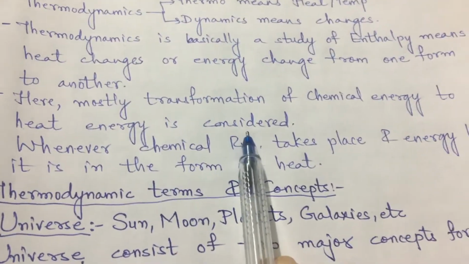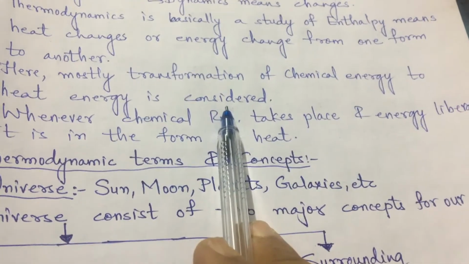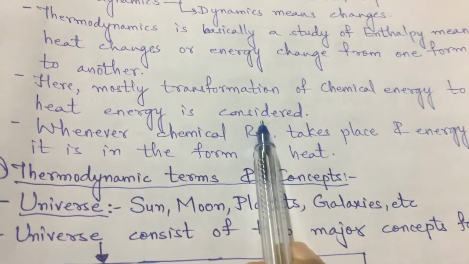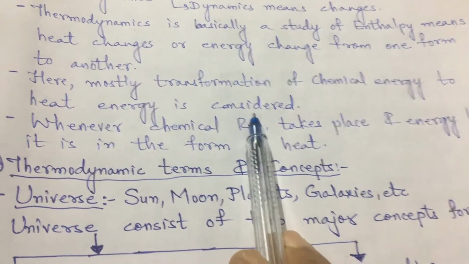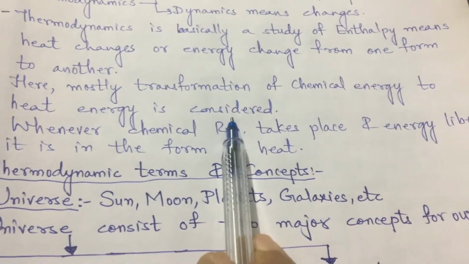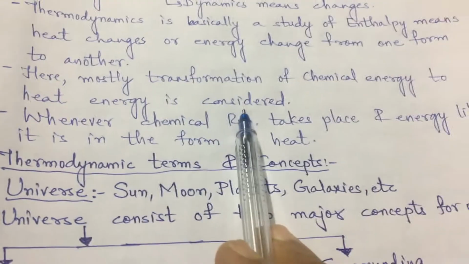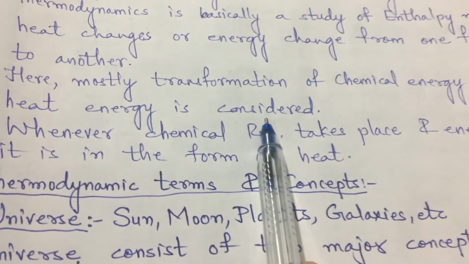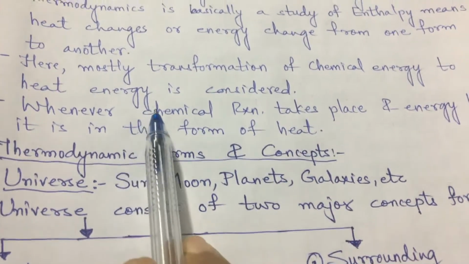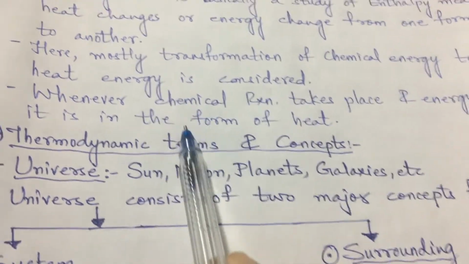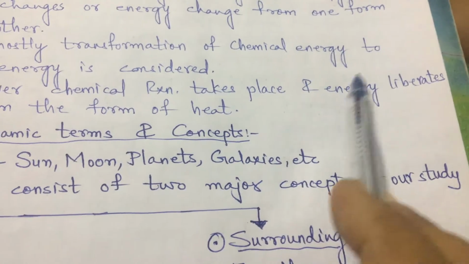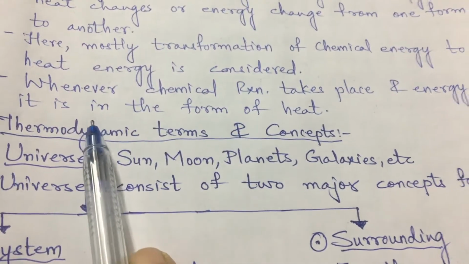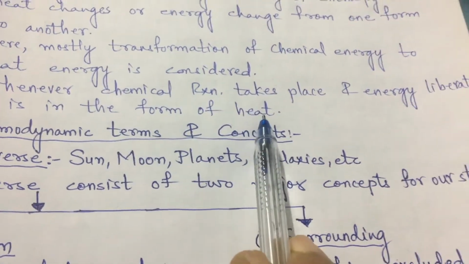If we consider the motion of electrons, then translational energy, rotational energy, energy due to position, potential energy, energy due to movement, kinetic energy. So different energies exist, but here we need to understand the transformation of chemical energy to heat energy. Whenever a chemical reaction takes place and energy is liberated, it is in the form of heat, right?